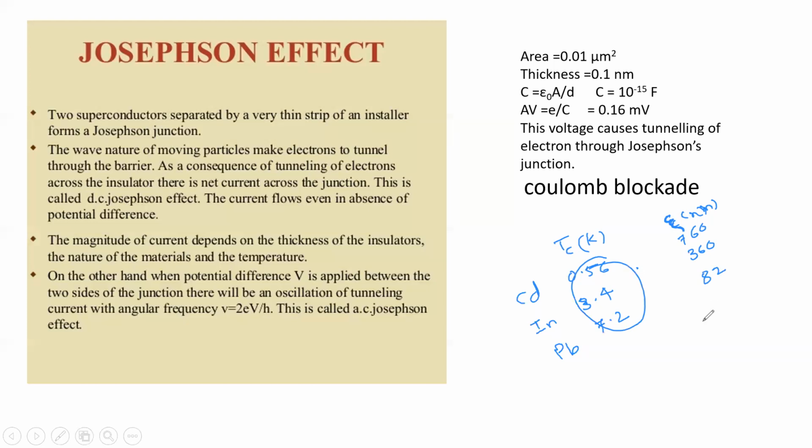For some alloys it is only 2 or 3 nanometer, like V3Si, vanadium silicide, niobium germanate, Nb3Ge. For this it is 3 nanometer characteristic length. So at very small temperature and very small characteristic length, these materials show superconductivity.